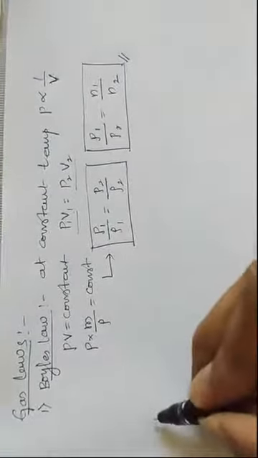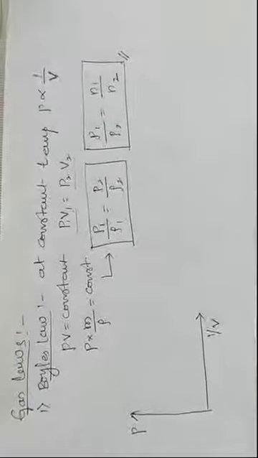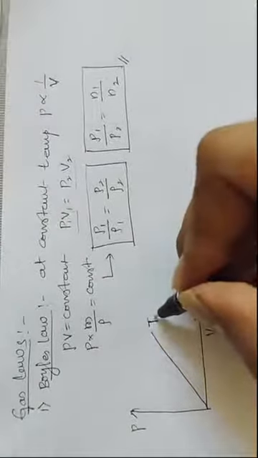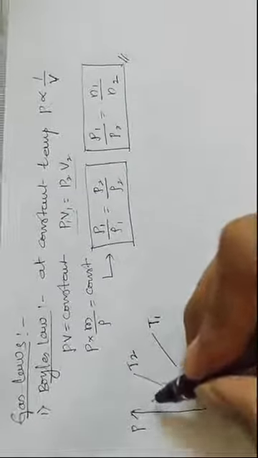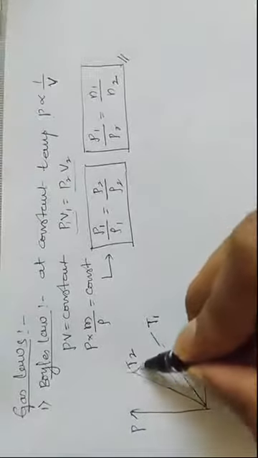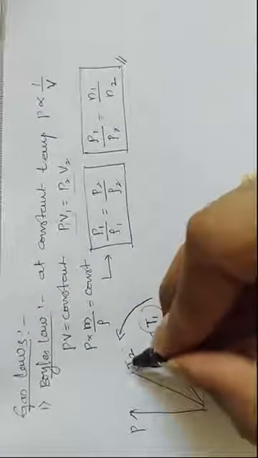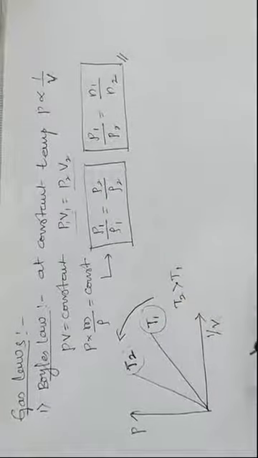Now see, if you draw various graphs, if I draw a graph of pressure versus 1 by volume, we will get a straight line. This is for a particular temperature T1. If I draw for the same gas at another temperature T2, we are getting a straight line. Why? Because P is directly proportional to 1 by V. Now if they ask which temperature is greater, always whose slope is greater, that temperature will be greater. In this case, T2 is greater than T1, right?